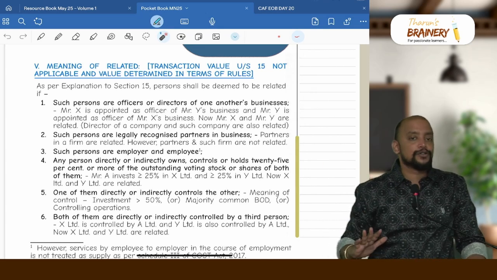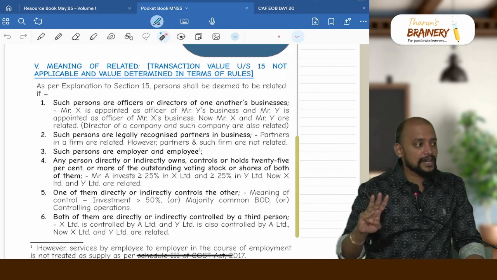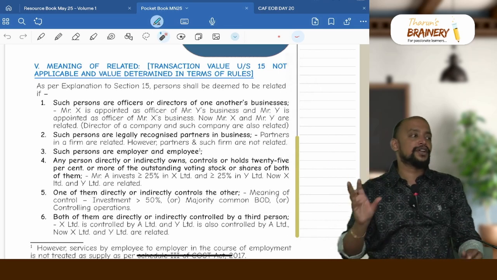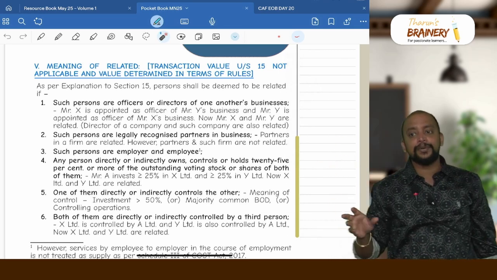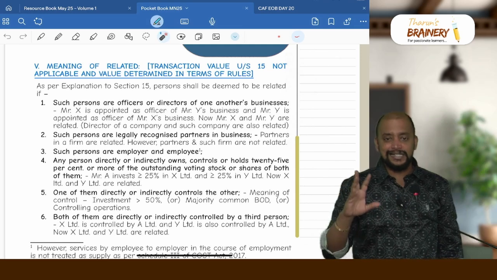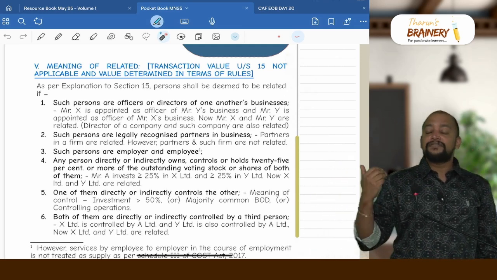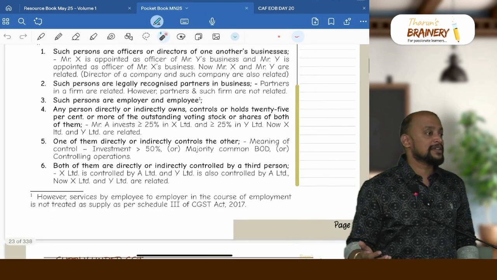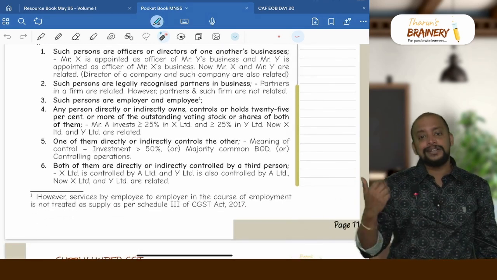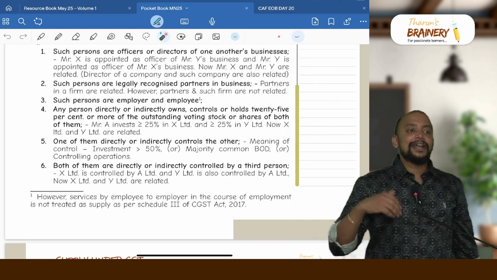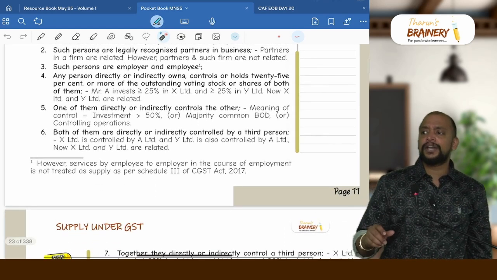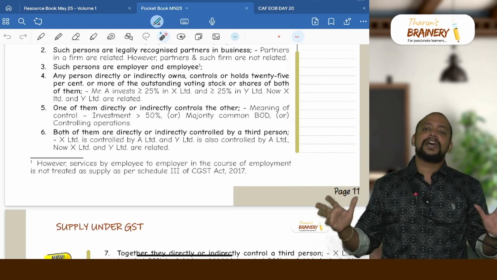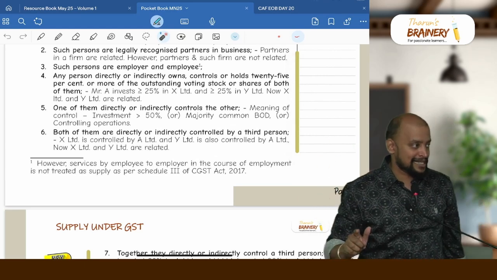Then employer and employee are also treated as related. These are the first 3 points. Next, the fourth point: two companies having a common shareholder who holds 25% or more in these two companies will be treated as related. Next, we have one person directly or indirectly controlling the other. Control means either investment of more than 50%, or a majority common board of directors, or control by way of operations. Then the sixth point: they are both under the common control of a third person. So two companies having a common parent company will also be treated as related.